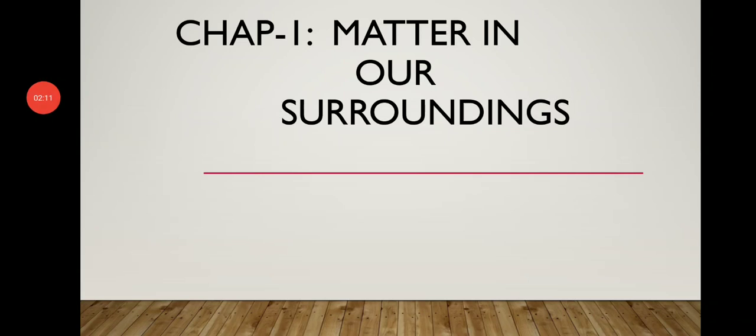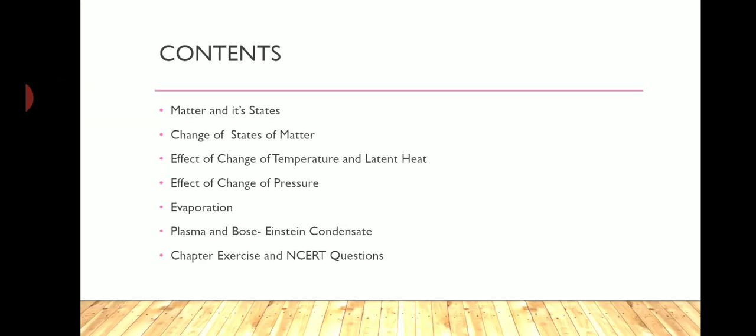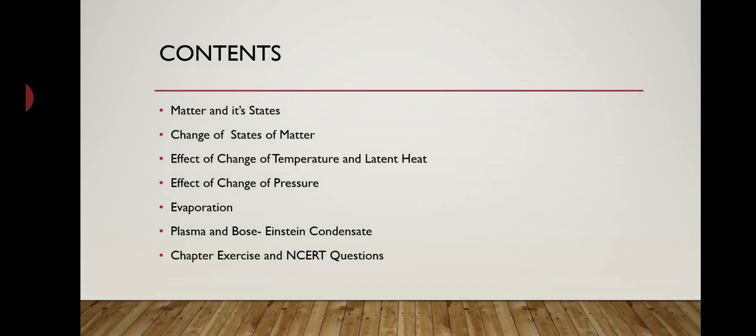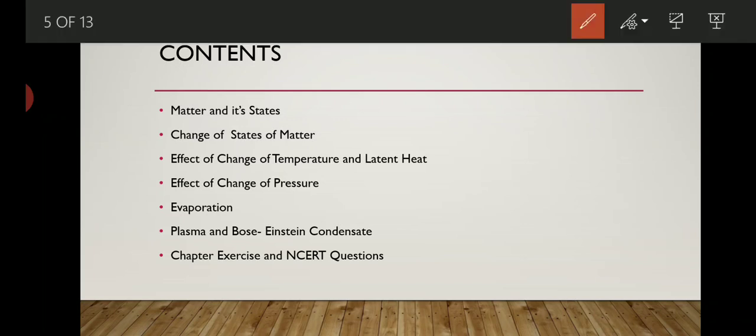First chapter is matter in our surroundings. So let's just start. Let's discuss the contents which we study in this chapter. Our first content is matter and its states, meaning how many states are there, that we will discuss in this chapter.